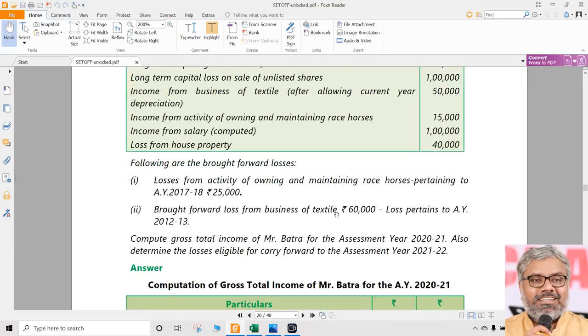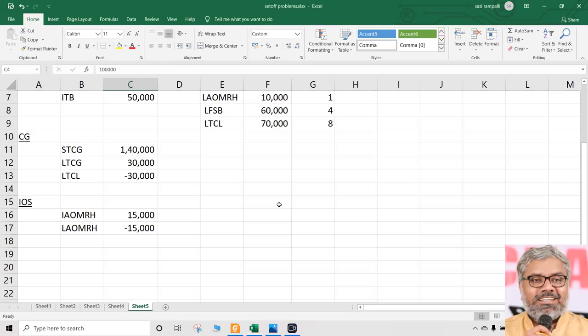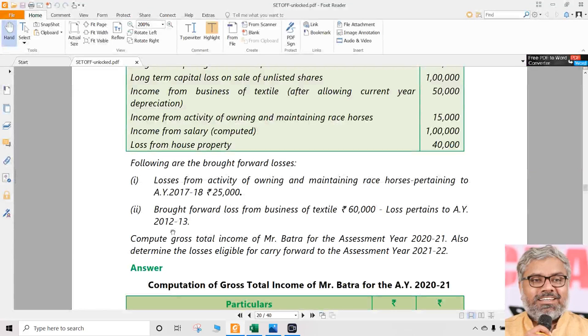Now there is a brought forward loss from textile business of 60,000, a loss pertaining to assessment year 12-13. It is a little bit of a border case. Don't just jump directly to a conclusion, but make sure whether 8 years have passed or not. So the assessment year was 12-13. After that, 8 years, no? So add 8. So definitely 2021 is the last year in which this can be set off.